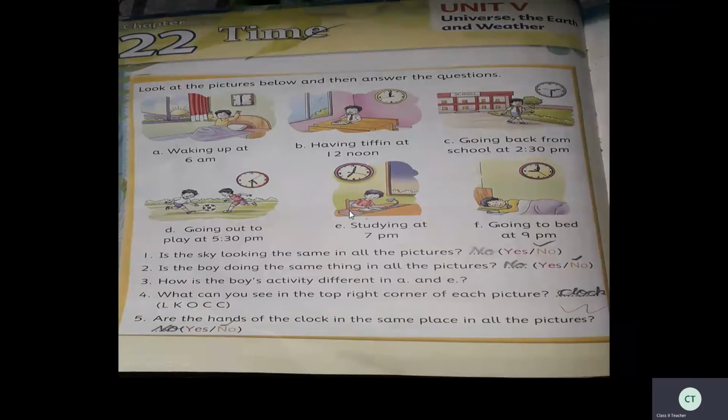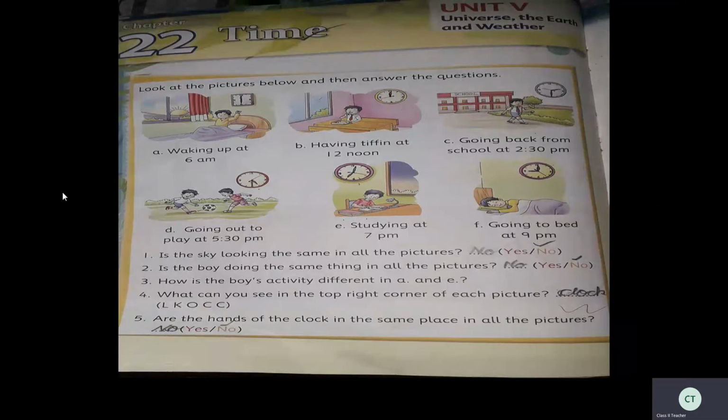The next question. What can you see in the top right corner of each picture? So right corner of each picture. What is it, children? Yes, you can see the clock. See, in each picture, right side of the picture, you can see clock. The next question, are the hands of the clock in the same place in all the pictures?